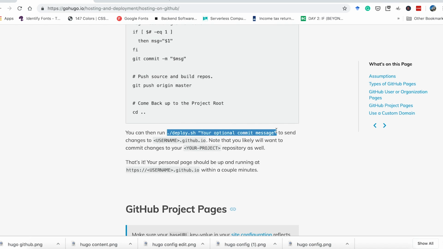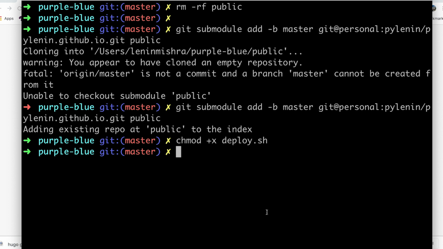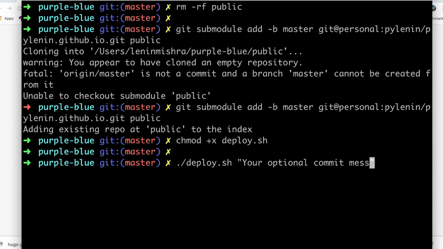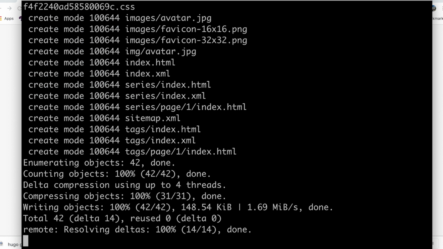And now we can run this deploy.sh, and this should ideally create our pylenin.github.io, or basically the repo we want, the blogging website. Now add a proper commit message here. Say hosting trial 1. Fingers crossed.